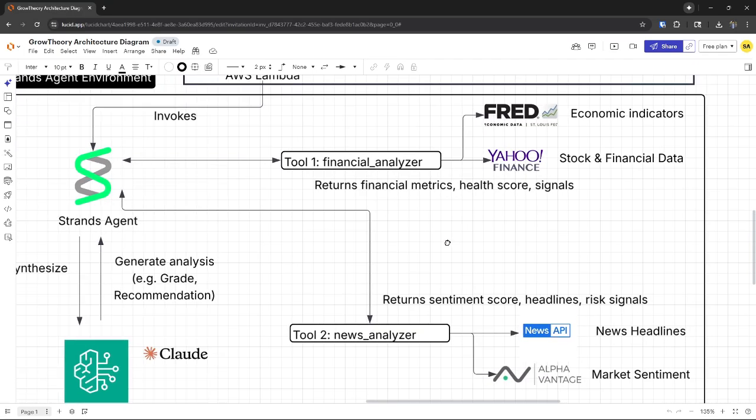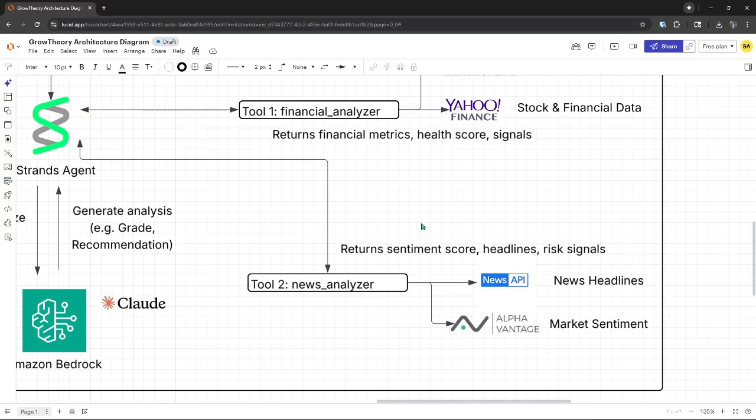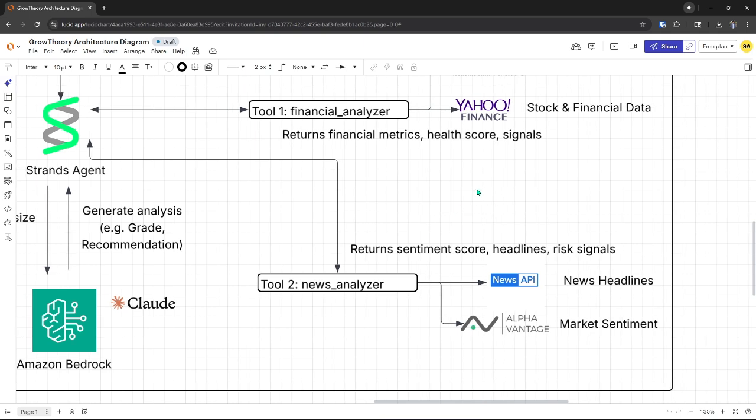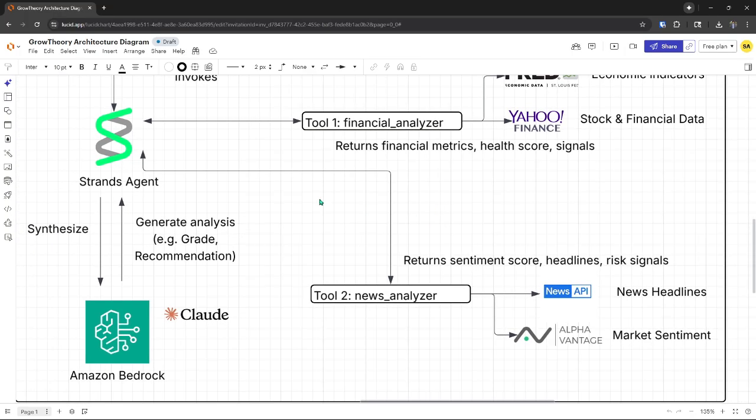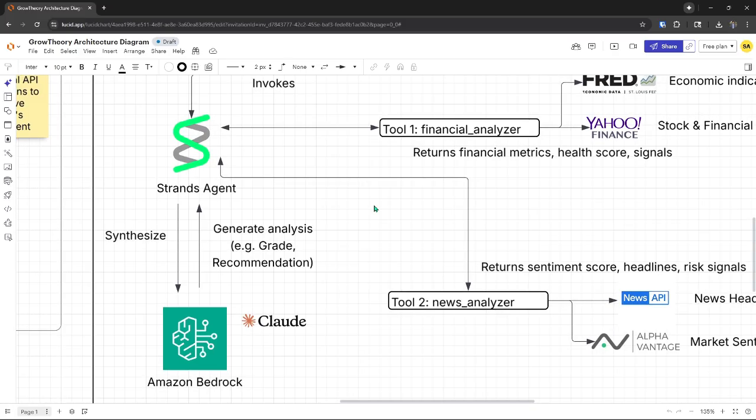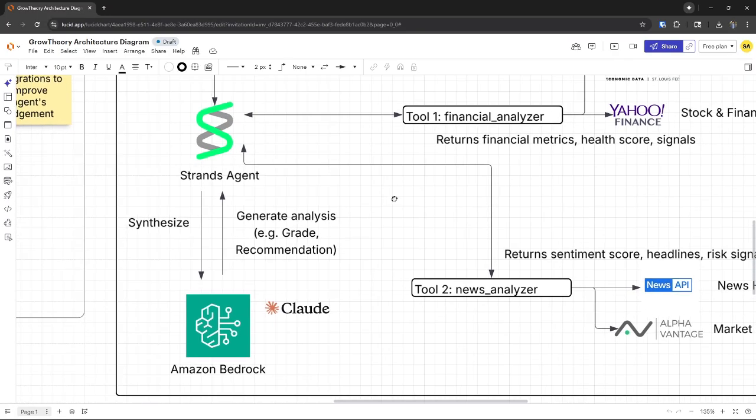Our news analyzer tool uses a dual approach. We use Alpha Vantage's API, which gives us quantitative sentiment, such as a numerical score for the market mood, and then we use News API to give us qualitative signals by scanning headlines for keywords like hiring or crisis for these companies to detect operational changes. And then the Strands agent chooses how to use this information, and more importantly, how to interpret it, built on one of Claude's inference models.